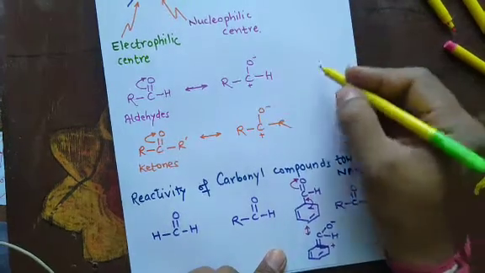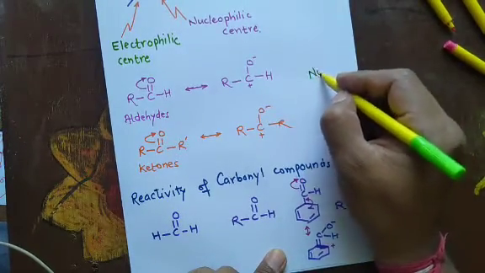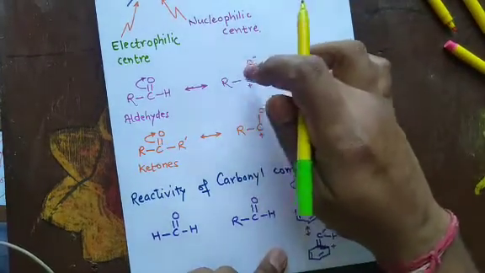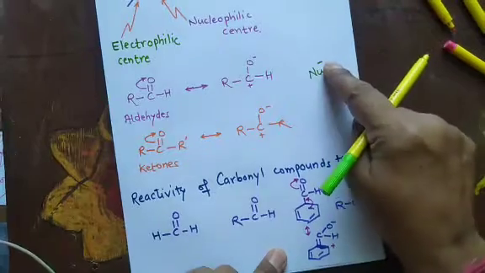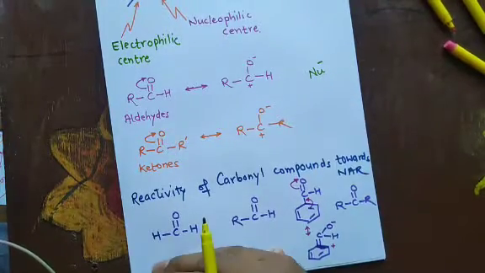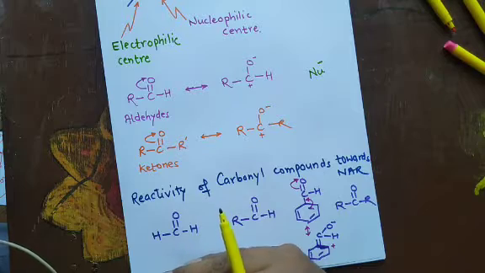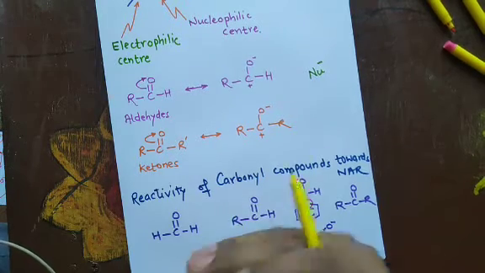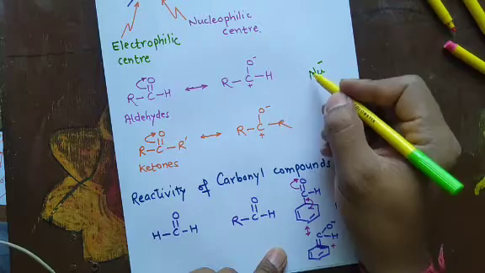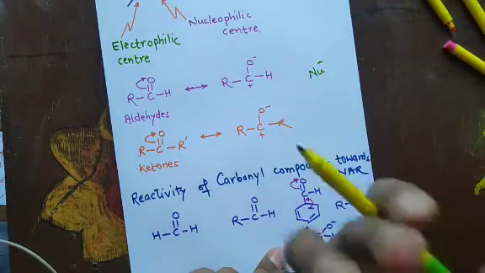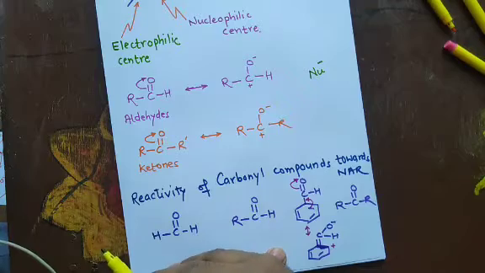It means the nucleophile, if it is approaching, if you have two compounds, aldehydes and ketones, and the nucleophile is approaching the two, the one in which the carbonyl carbon has more positive charge will attract the nucleophile faster. That is, that compound will undergo faster nucleophilic addition.